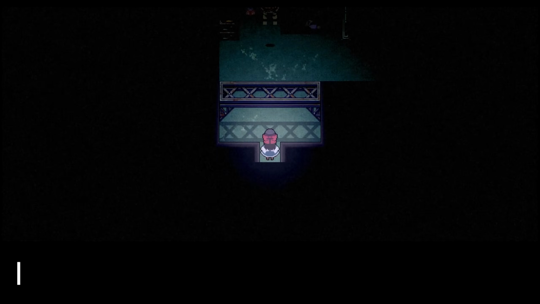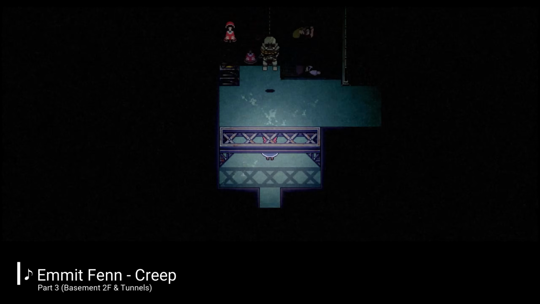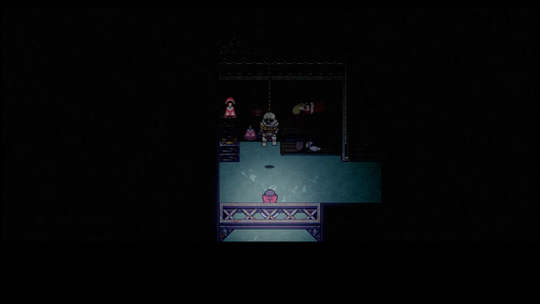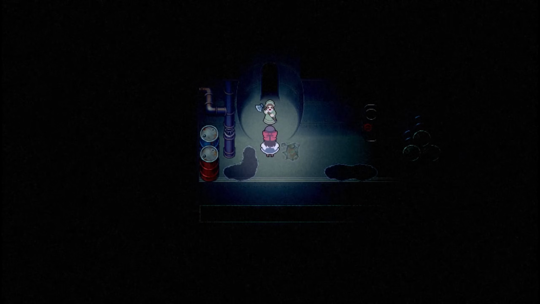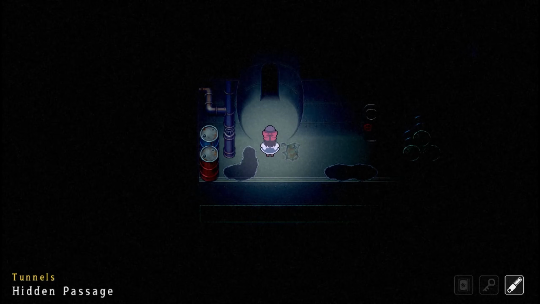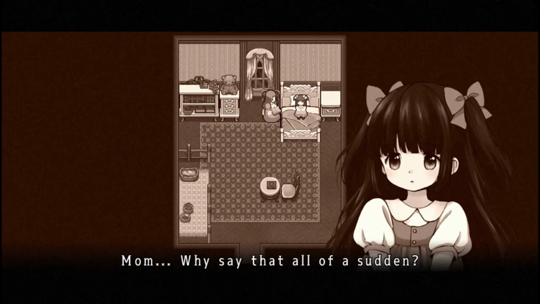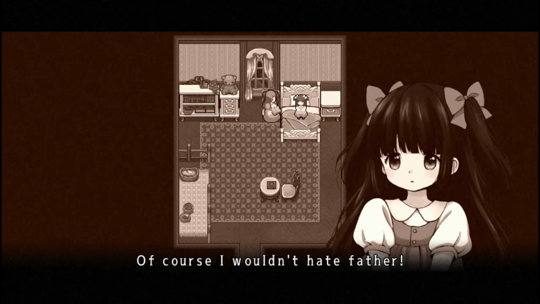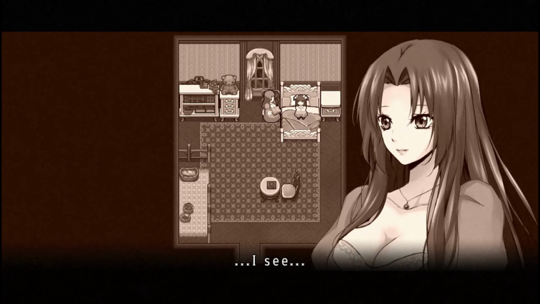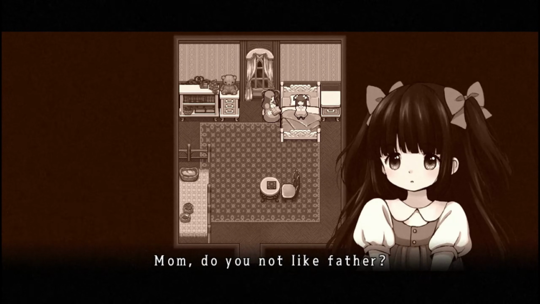As she delves deeper into the basement, she encounters increasingly bizarre situations with her father's former test subjects and faces more puzzles as well as rooms she must carefully navigate to avoid harm. During her exploration, Aya has another flashback of her mother asking her to promise to protect her father out of love, regardless of his actions.